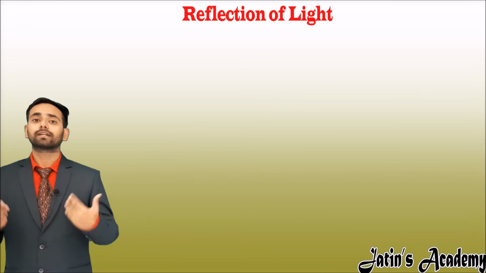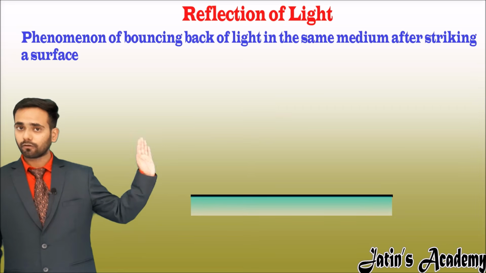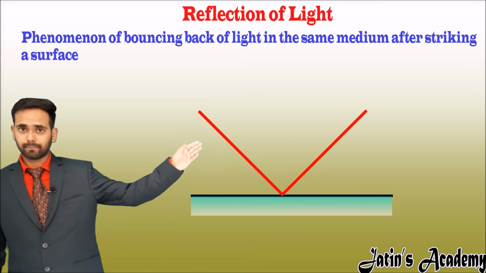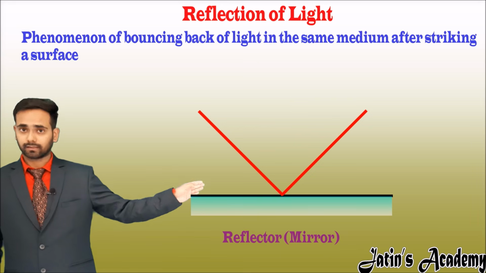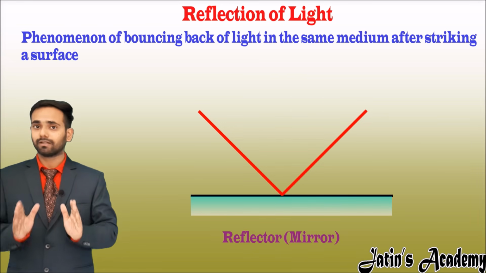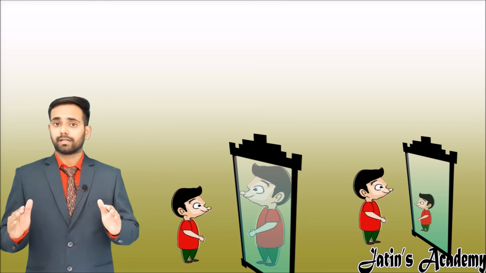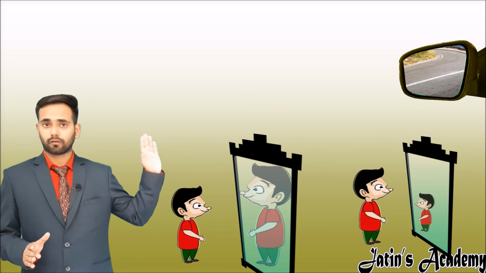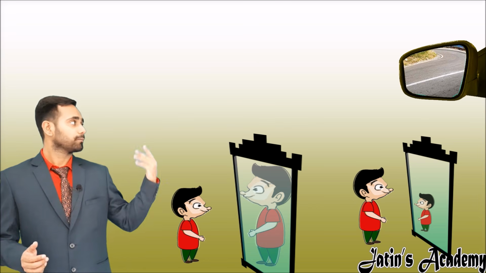Reflection of light. So what is reflection of light? Reflection of light is a phenomenon in which a ray of light, after striking a surface, bounces back to the same medium. This surface is called a reflector, and the reflector is nothing but a plane mirror which we use in our daily life. Besides the plane mirror, we have seen so many mirrors which show our image larger or smaller. For example, the side mirror of a car shows our image smaller than us. So what type of mirror is this?